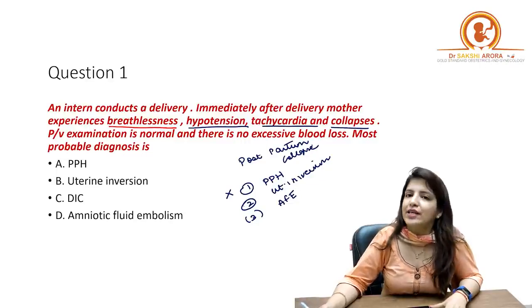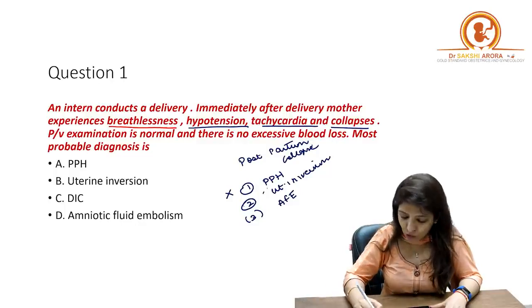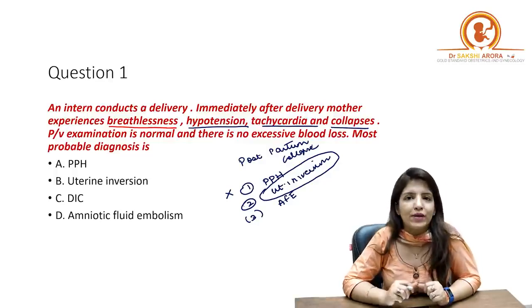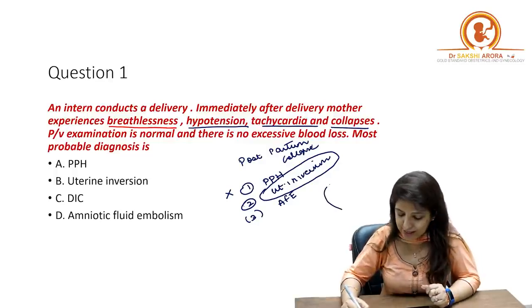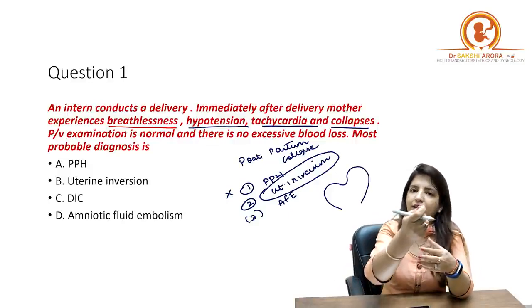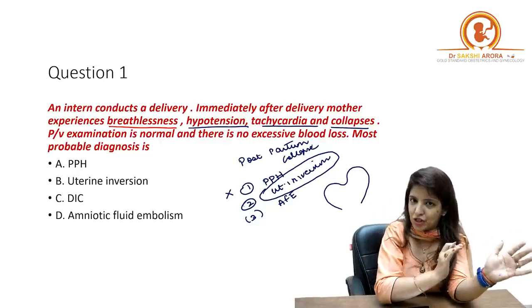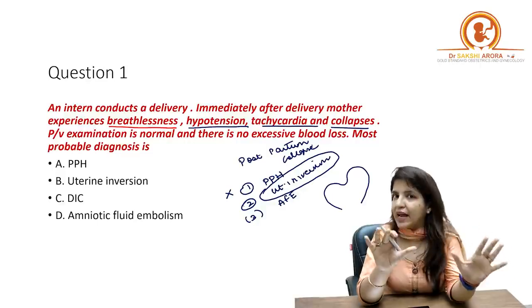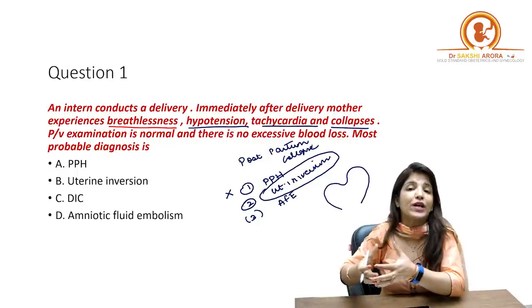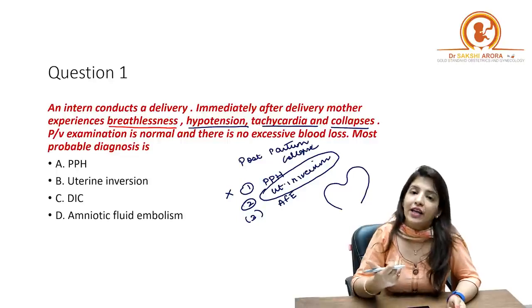Per-vaginal examination is normal. Now, if per-vaginal examination is normal, that rules out uterine inversion. Why? Because what is uterine inversion? Initially the fundus of the uterus dips. So suppose you are giving traction to the cord, pulling the cord before the placenta has separated. Now what is going to happen? The placenta has not separated from the uterus, but you are pulling the cord. So the uterus is going to come out along with the placenta, and that is exactly what uterine inversion is.